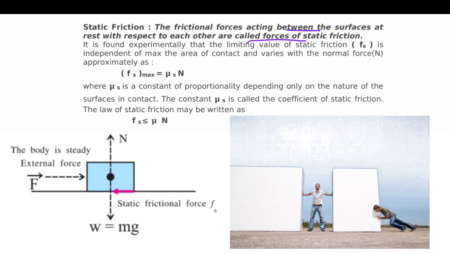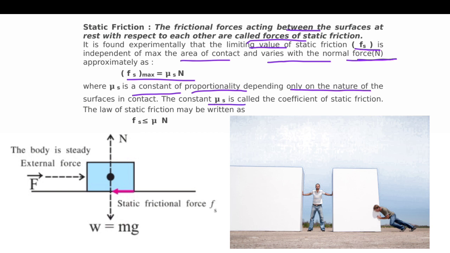It is found experimentally that the limiting value of static friction, that is small f_s maximum, is independent of the area of contact and varies with the normal force, capital N, approximately as F_s max = μ_s N, where μ_s is a constant of proportionality depending only on the nature of the surfaces in contact.